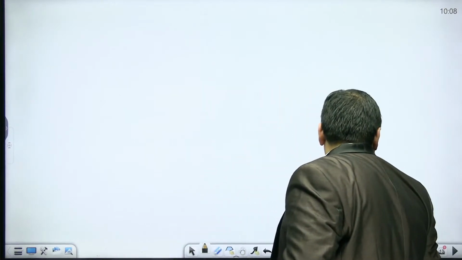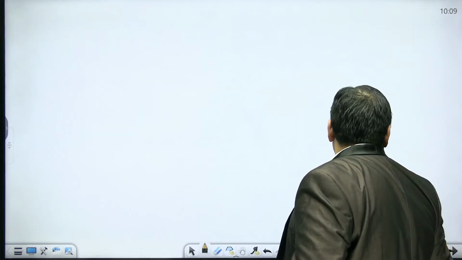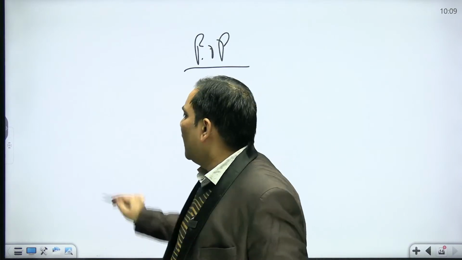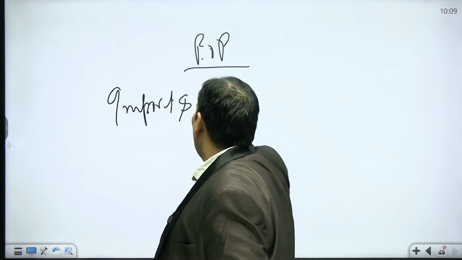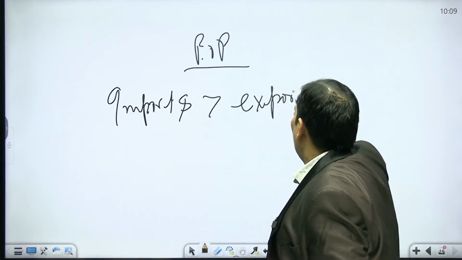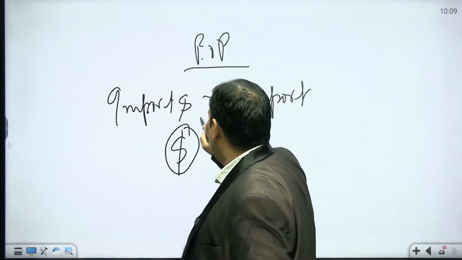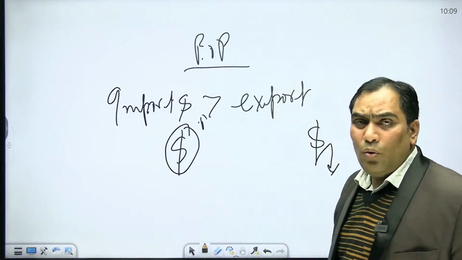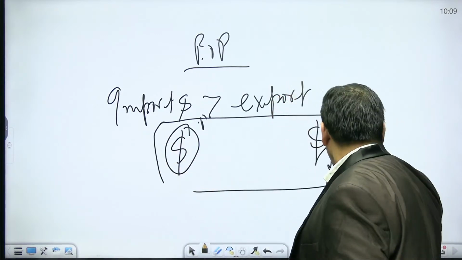Please try to understand: when any country has a BOP crisis, their imports are more than exports. So they need more dollars and they are earning fewer dollars. This is about the current account.